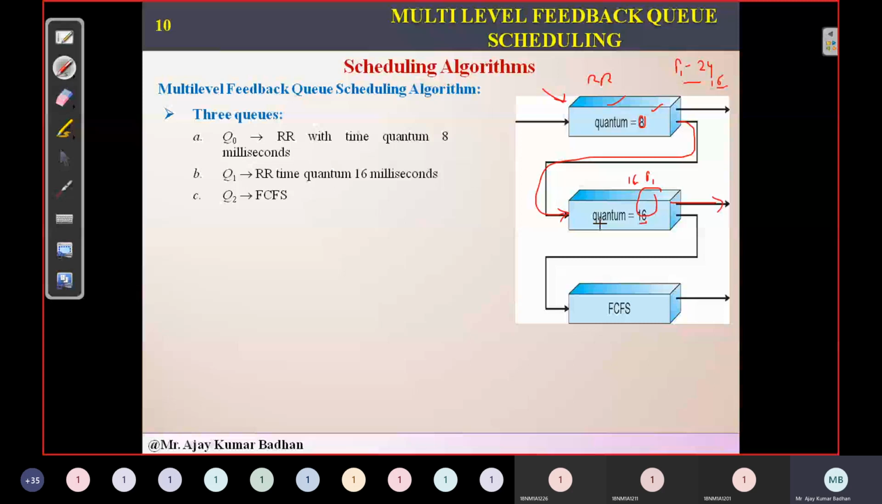Now, even in the second queue, if the process has a larger CPU burst compared to what we have given, 16, let us suppose it requires 20, then the remaining 4 milliseconds it will execute in the last queue. And here there is no time limit; until it executes and comes out, it can keep on executing. This is what we call the multi-level feedback queue scheduling algorithm.